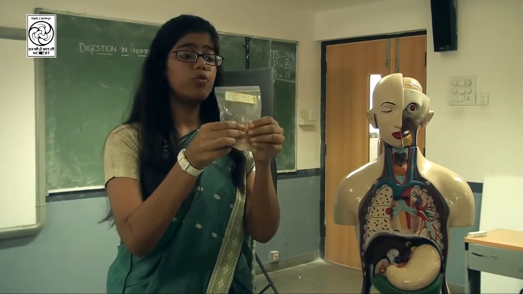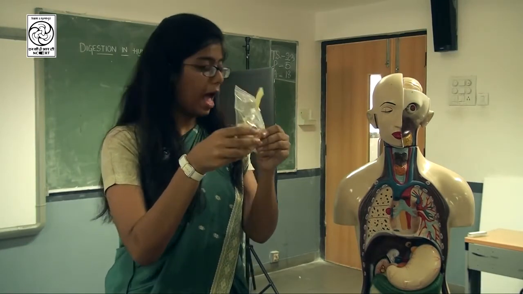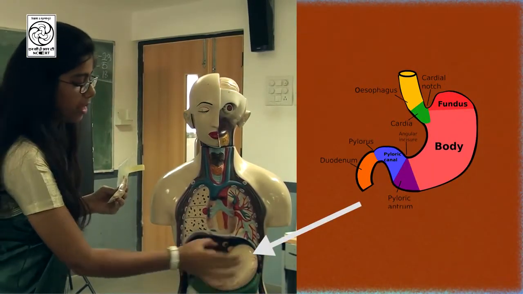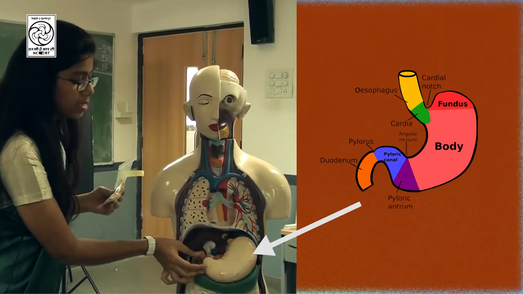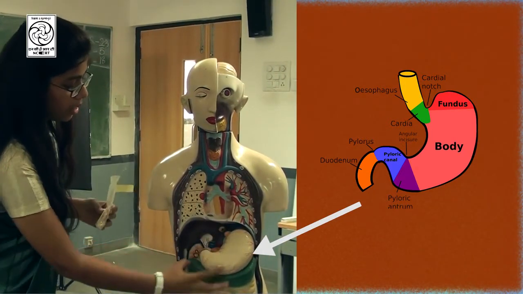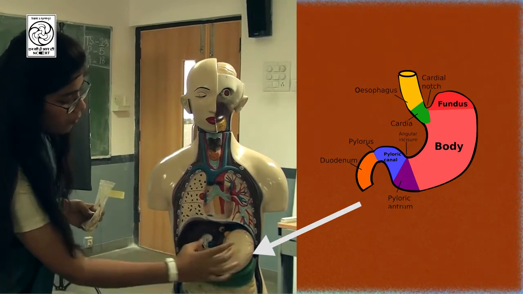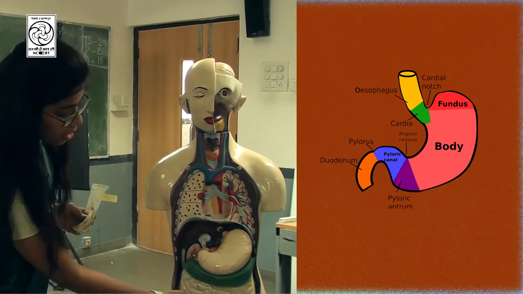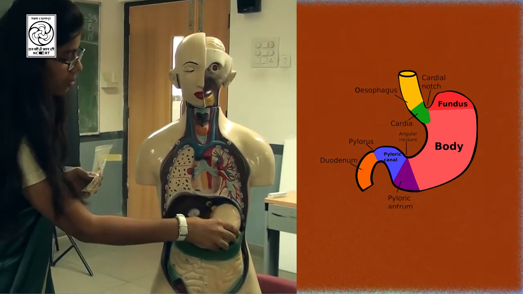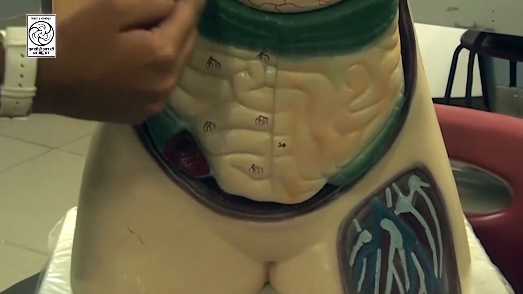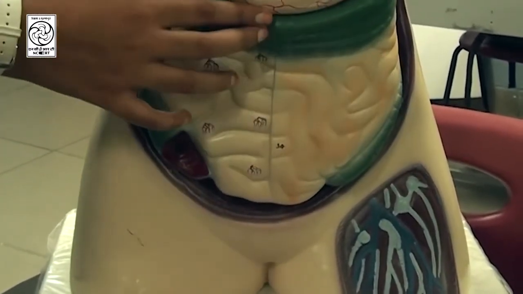Now these movements continue, and the churning movement started from here, and the food now passes to the end of the stomach, and this region from where the food from the stomach enters the small intestine. You can basically see this creamy region, this is the small intestine.